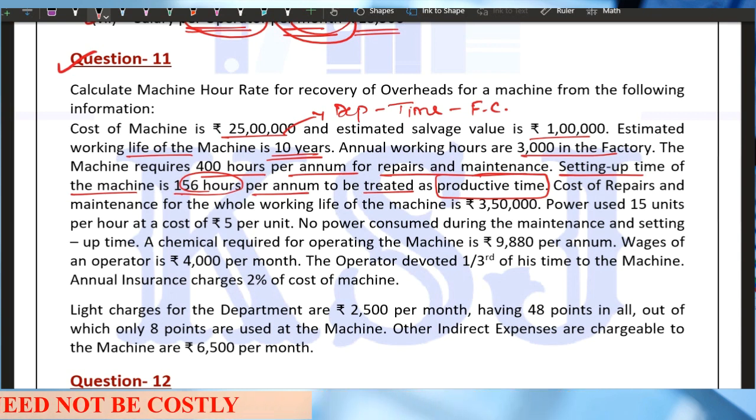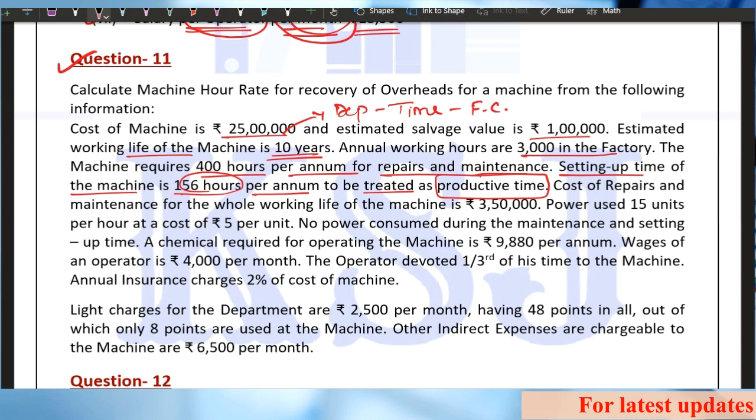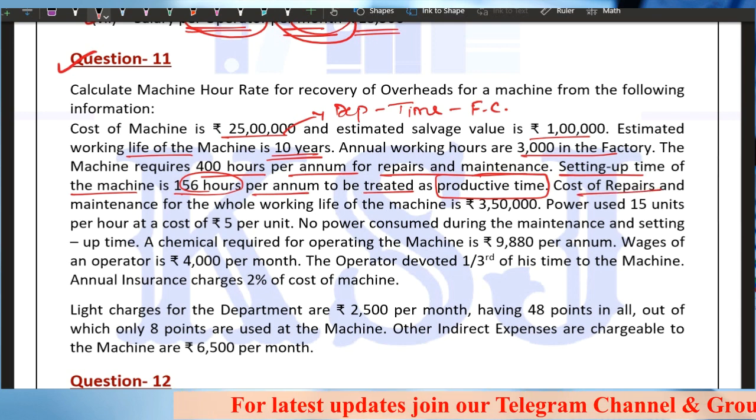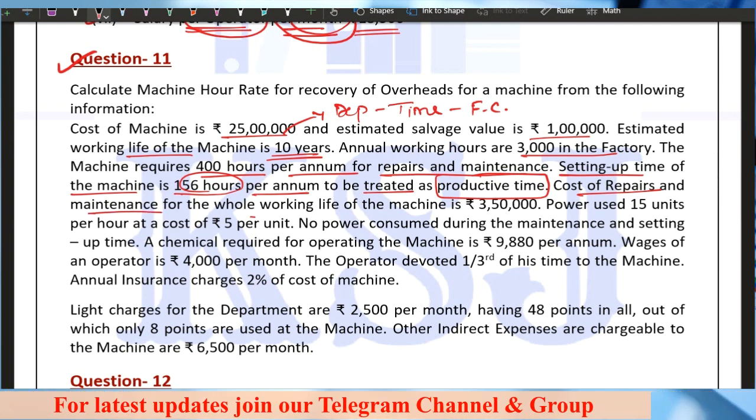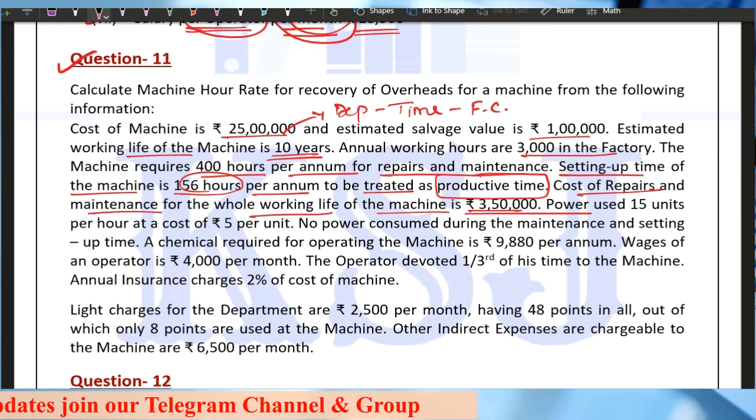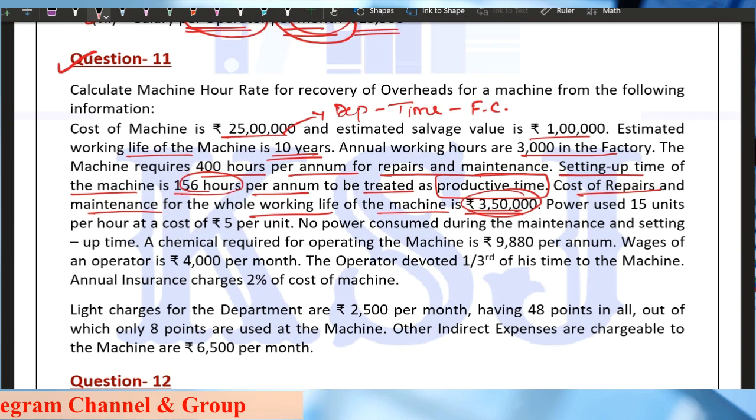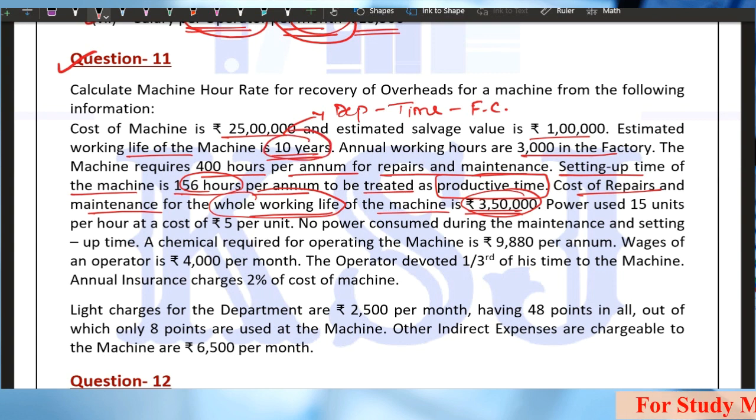And I have given you the rule that if the setup time is to be taken as productive, no power and fuel consumption is to be taken, right? That is why we are solving this problem. Cost of repairs and maintenance for the whole working life of the machine is 3,50,000. Now this 3,50,000 is for the whole working life. That means this 3,50,000 is for 10 years and not 1 year.